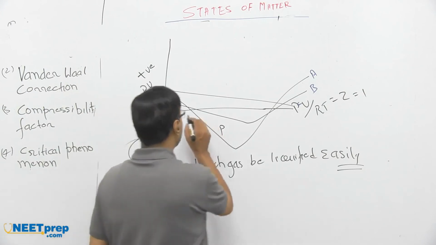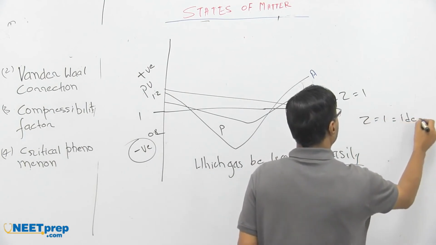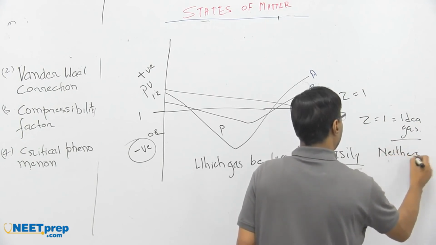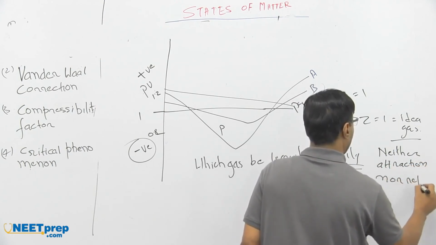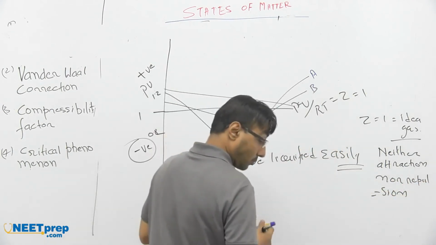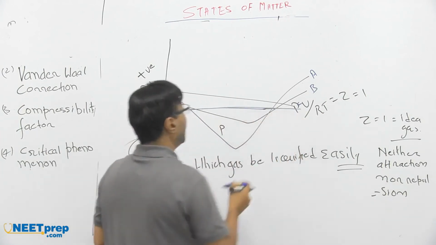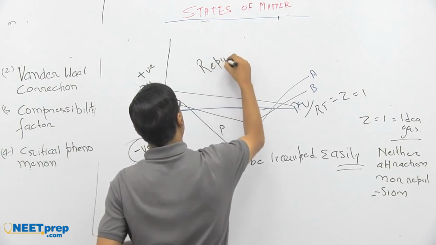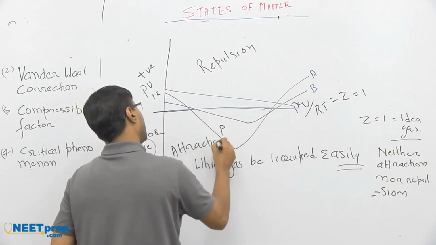So as I told you last time, if Z is equal to 1, it's an ideal gas. It means neither attraction nor repulsion. So this line is for neither attraction nor repulsion. If you go in this zone, it's repulsion. If we come to this zone, it's attraction.